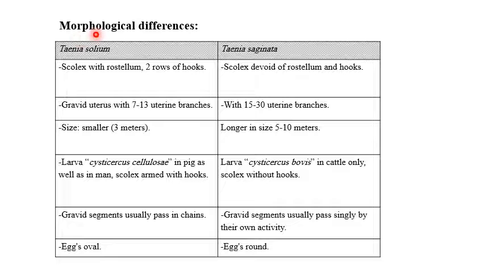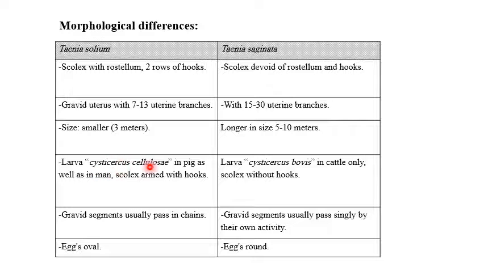Now we are going to study the morphological differences between Taenia solium and Taenia saginata. Taenia solium scolex has a rostellum with 2 rows of hooks, while Taenia saginata scolex is devoid of rostellum and hooks. Gravid uterus in Taenia solium has 7 to 13 uterine branches, while in Taenia saginata 15 to 30 uterine branches. Size: Taenia solium smaller, 3 meters, while Taenia saginata longer, from 5 to 10 meters.